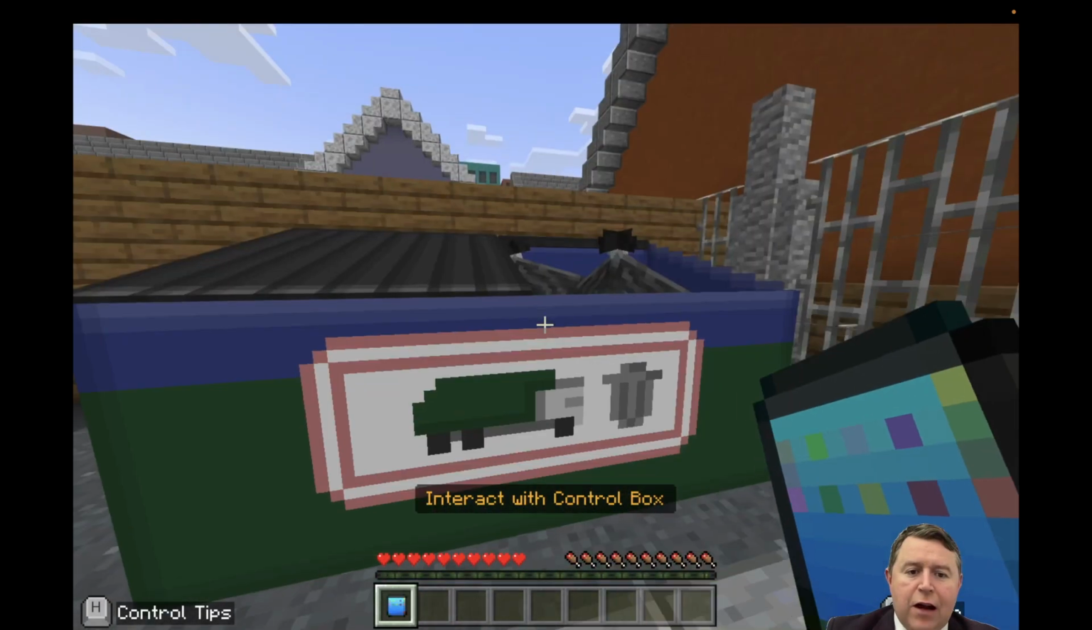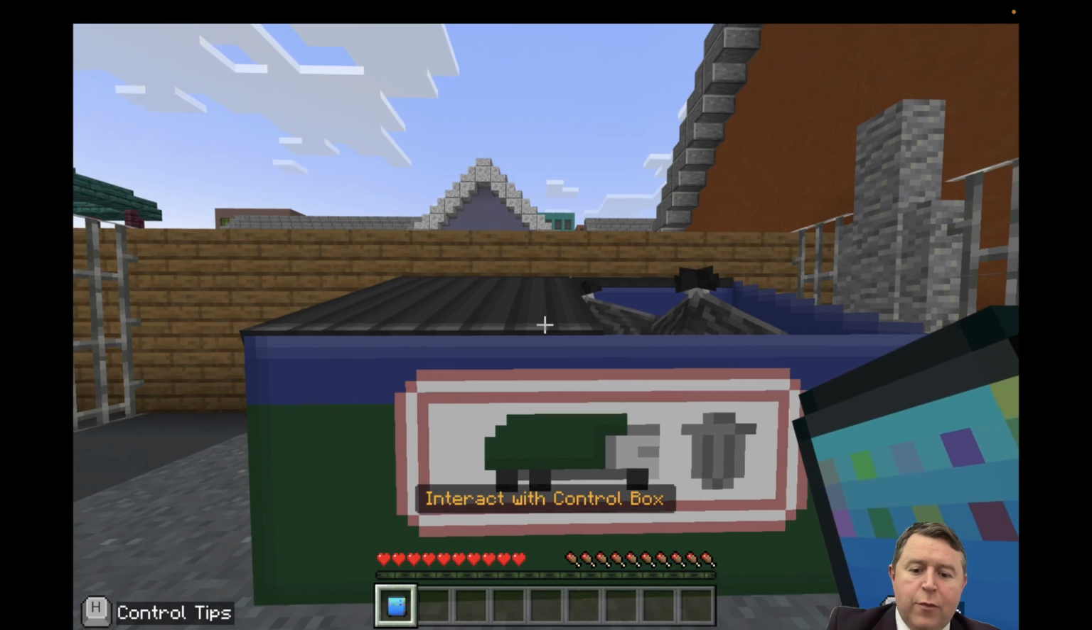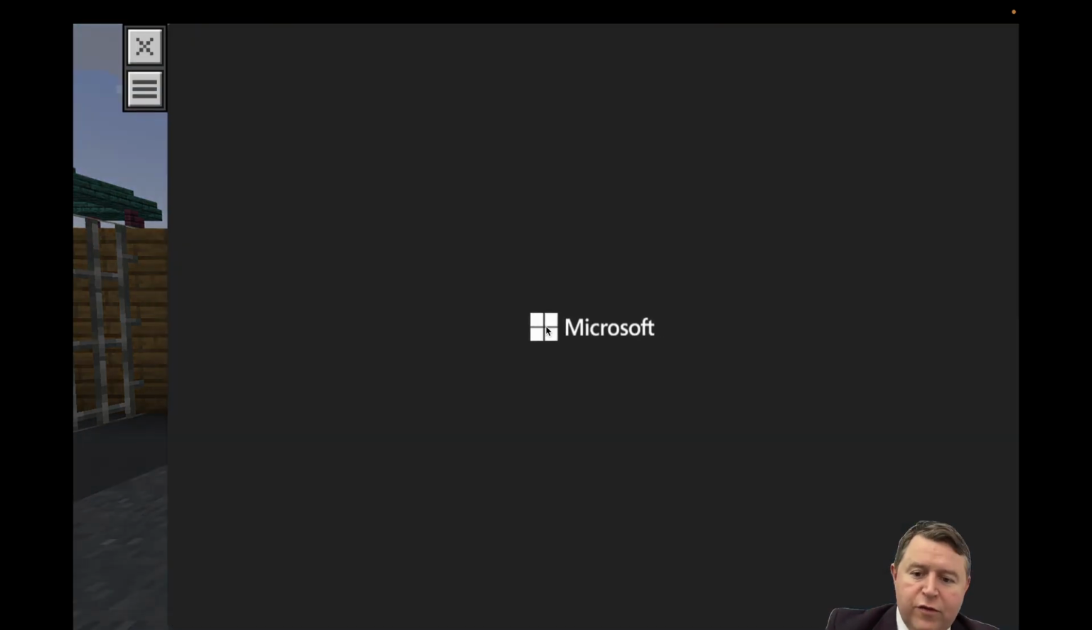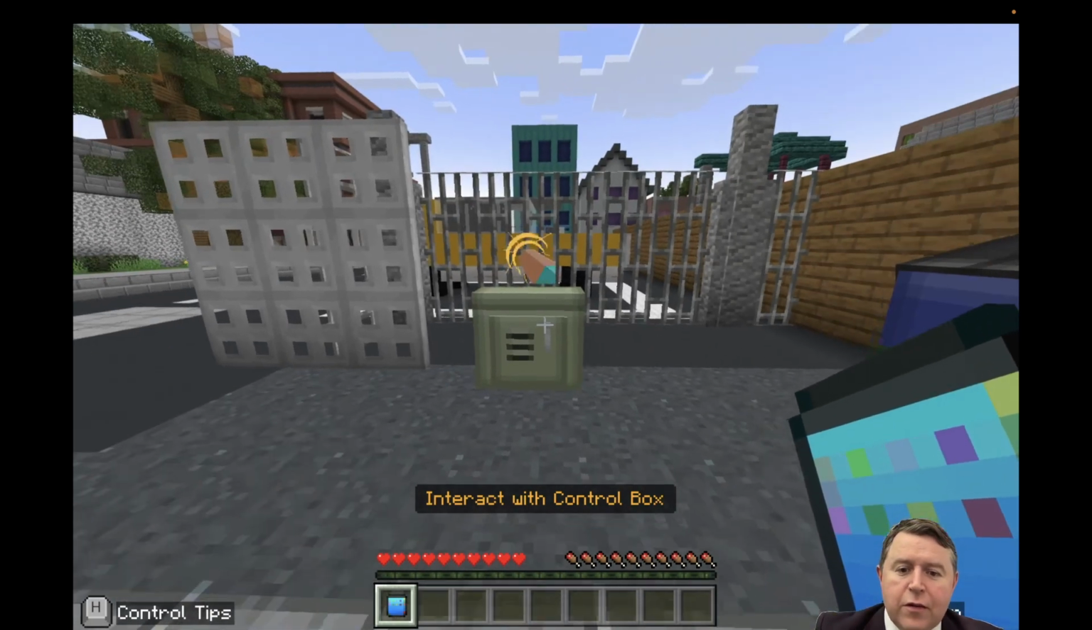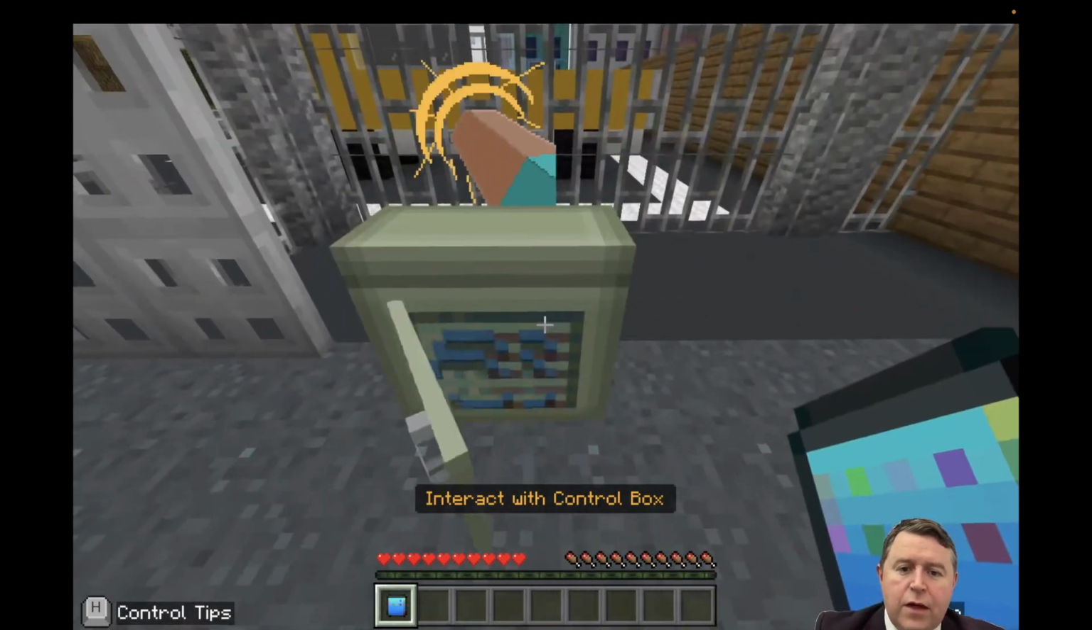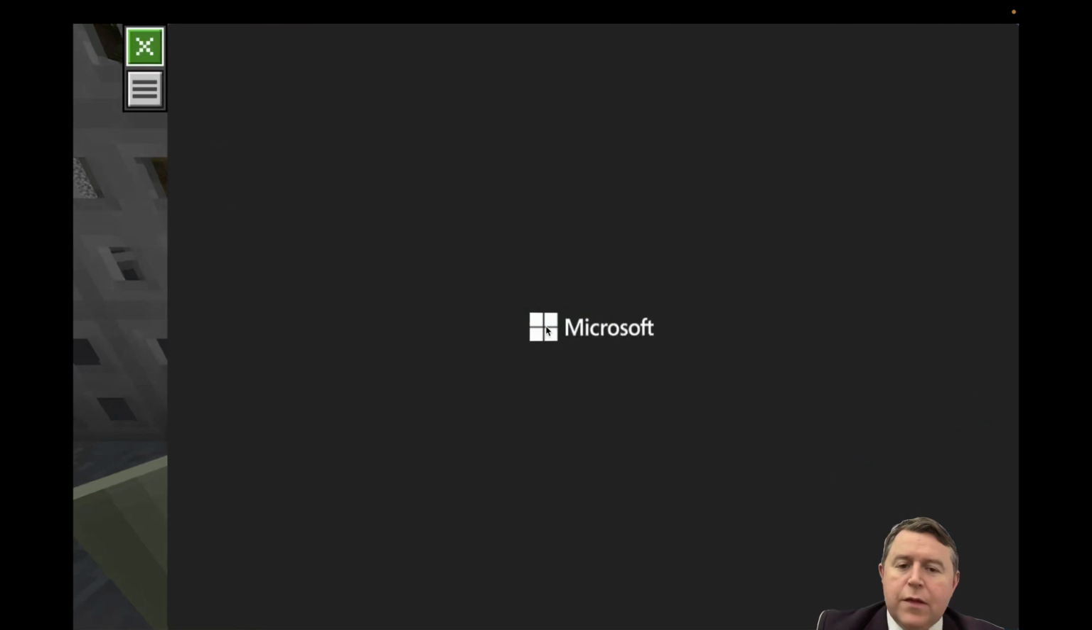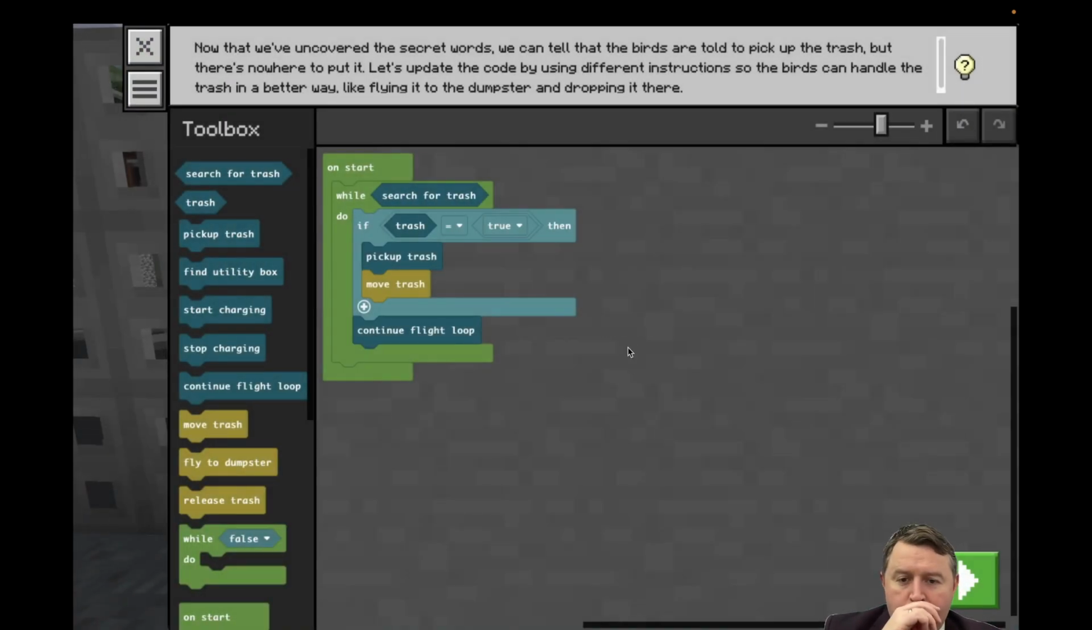Oh, so we need to interact with the control box. It wasn't working when I pressed C, just doing this. So what you have to do is turn around and go here. Okay. And then it should pop up probably. Yeah, there we go. Hopefully. Might take a few seconds. Okay, so it should work.